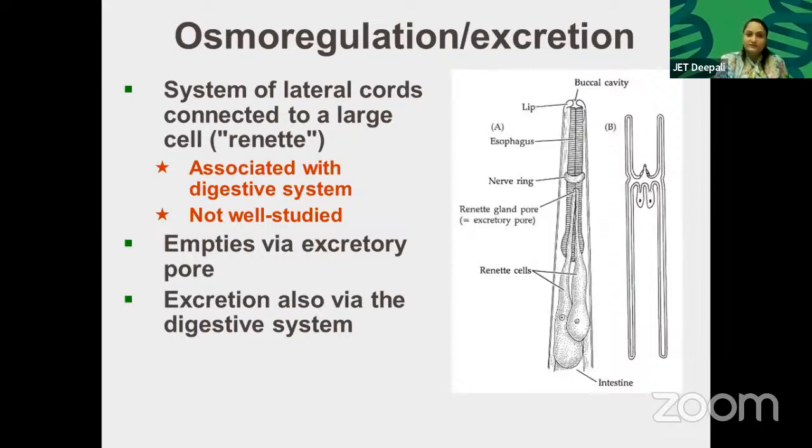Osmoregulation is found: systems of lateral canals connected to a large cell. Renette associated with the digestive system, not well studied. Okay, their excretory system is not well studied. Excretion also occurs via the digestive system.